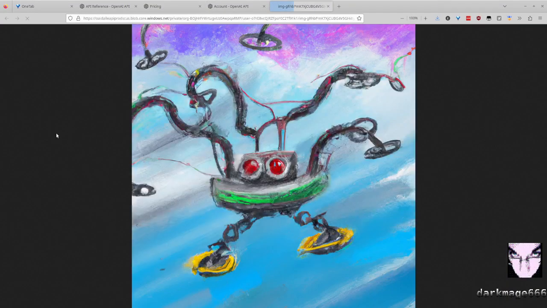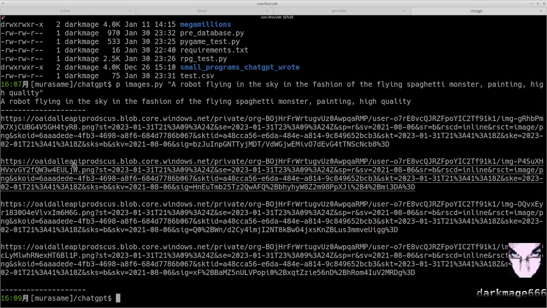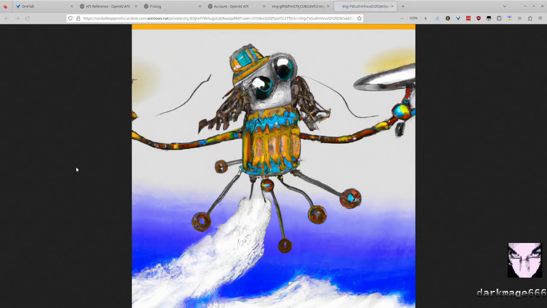Right click on the first one, open. Ooh, that's pretty good. I like that. Let's open the second one. These are like children's drawings. I kind of dig it.